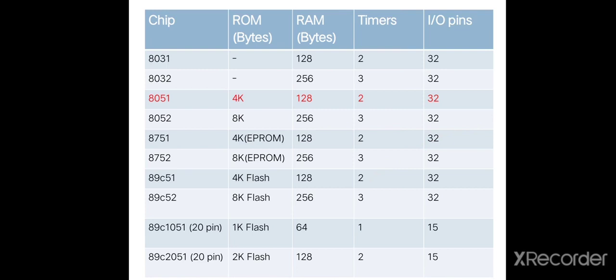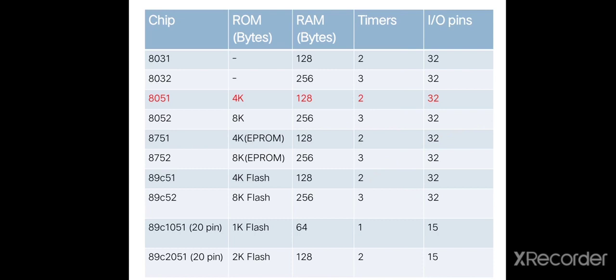EEPROM means electrically erasable programmable read-only memory. Then 128 bytes RAM, 2 timers and 32 input-output pins. Then in the 8752 microcontroller, 8 kilobytes of EEPROM, 256 bytes of RAM, 3 timers and 32 input-output pins.